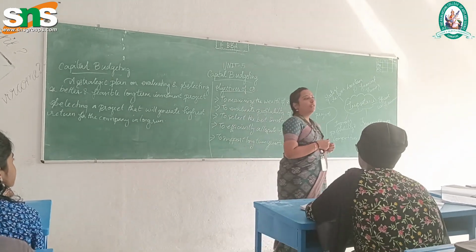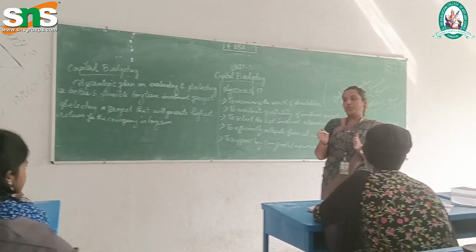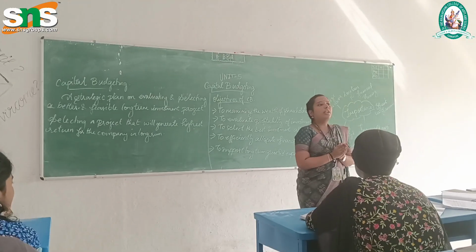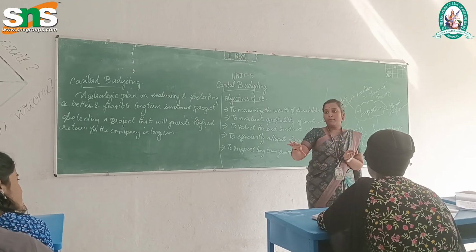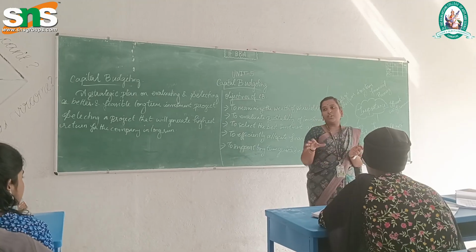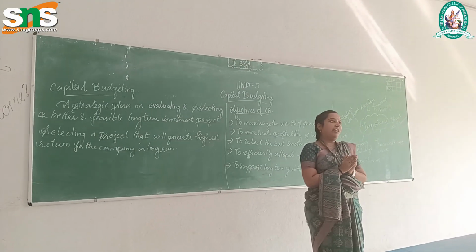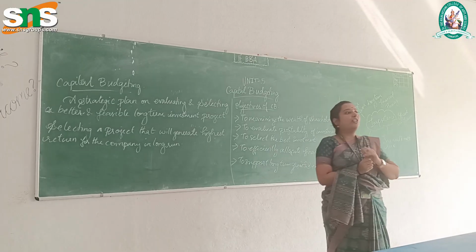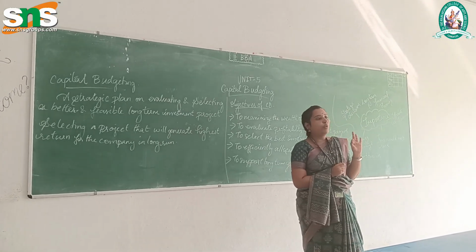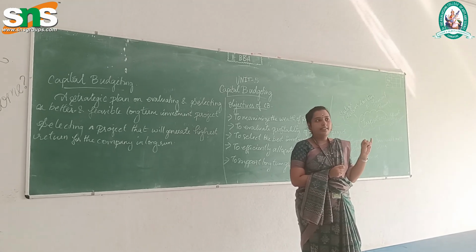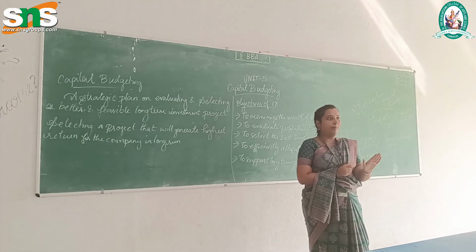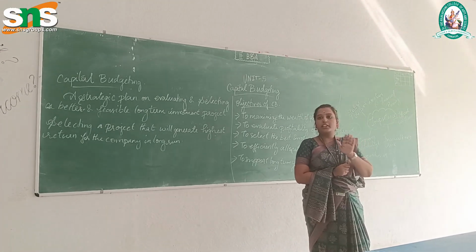Okay, today we are moving on to unit 5. So far we have discussed 4 units, the basics of what is finance and what is financial management. Shortly, let us discuss what we have covered in all the 4 units. Initially, in unit 1 we discussed the basics of finance and financial management, and the objective of financial management. We discussed 3 points on the objectives: how you earn money, how you utilize that money, and how you take back that money. This is the basic of financial management. This basic clarity we got in unit 1.